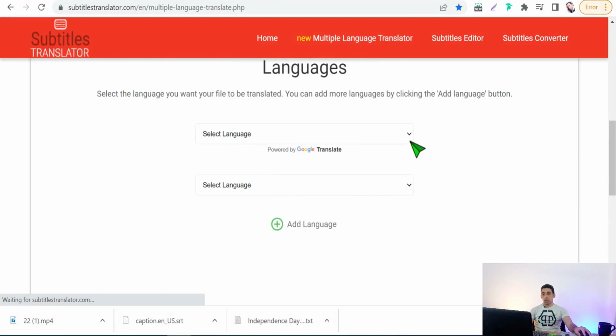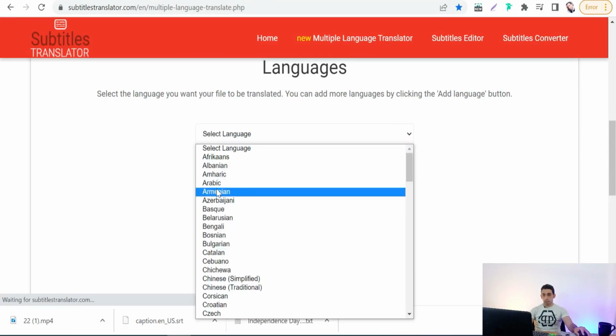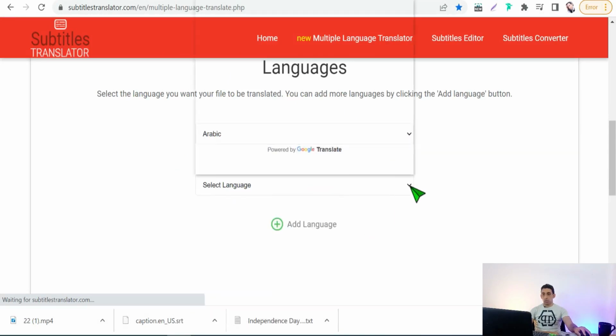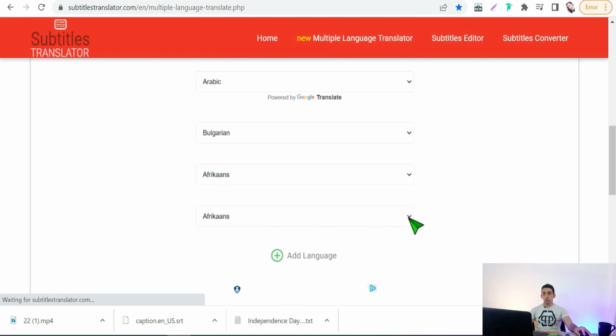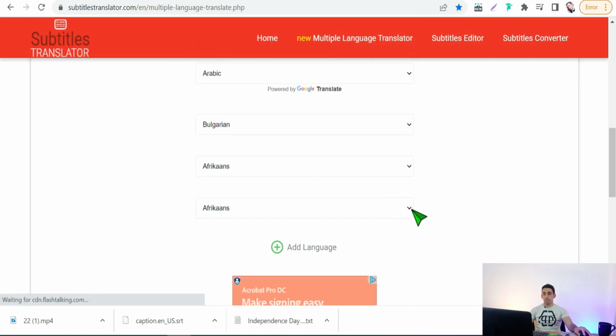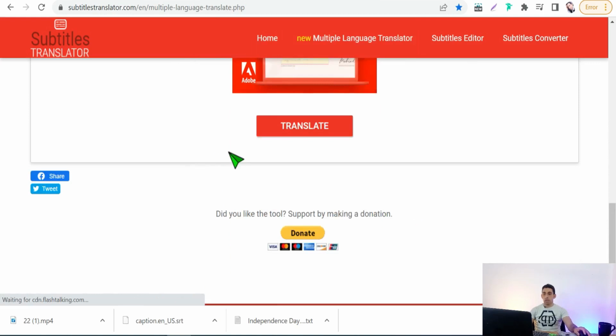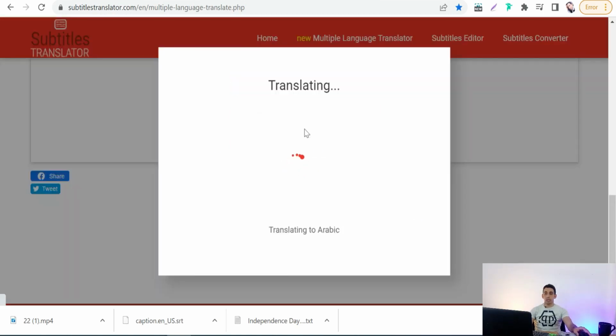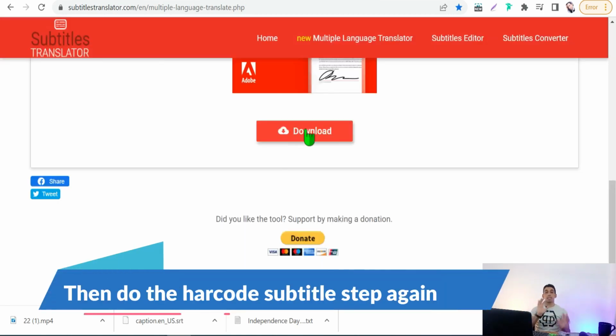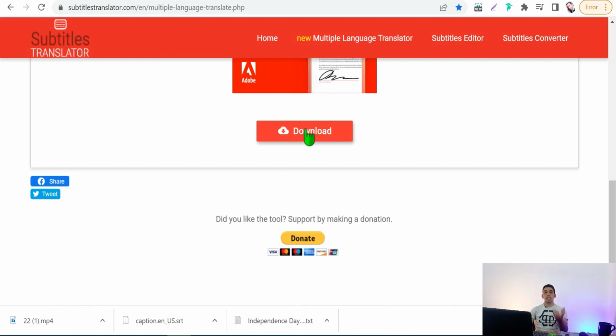Like the first one, Arabic. The second one we can see Bulgarian. The third for Spanish, Portuguese, Japanese, as you want, Chinese, and so on and so forth, and then translate. And these new SRT files with new languages will be downloaded in a zip file.